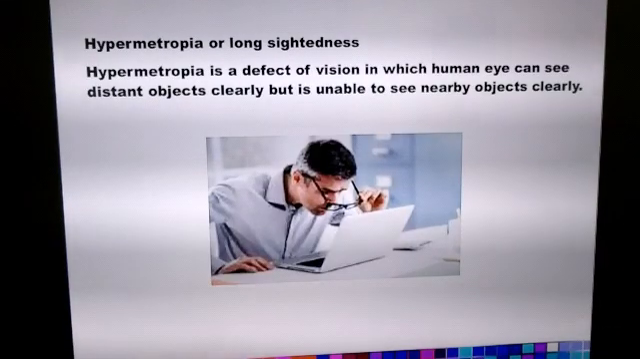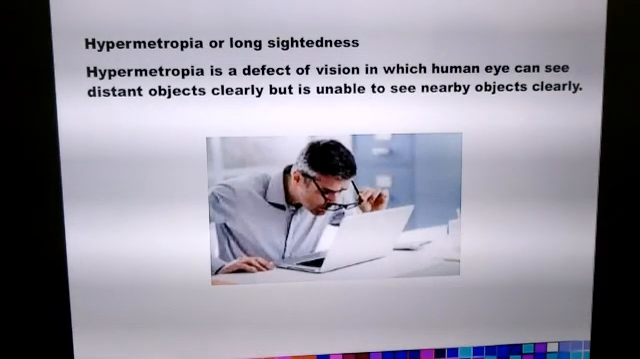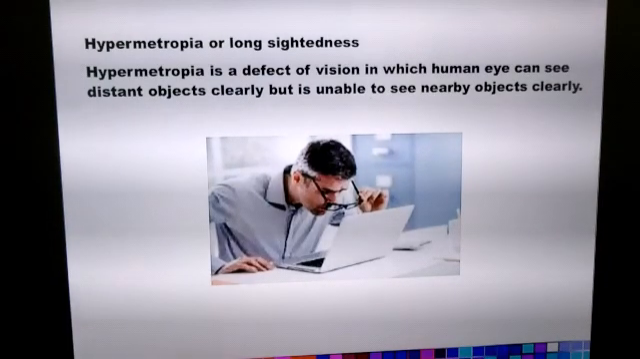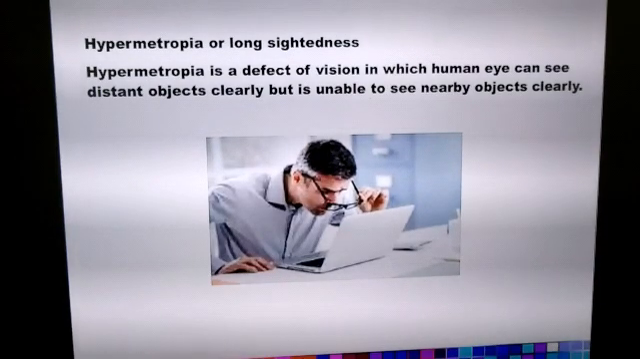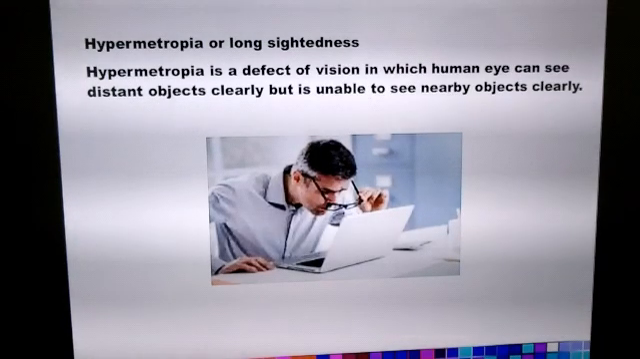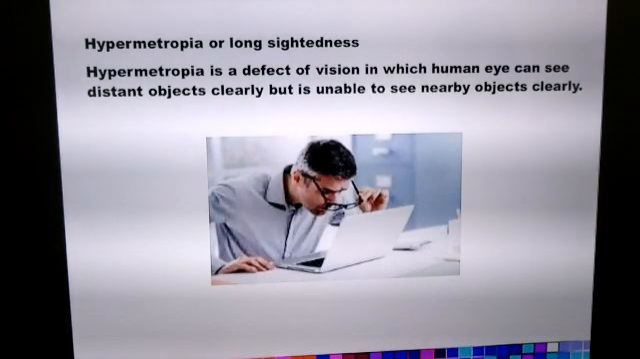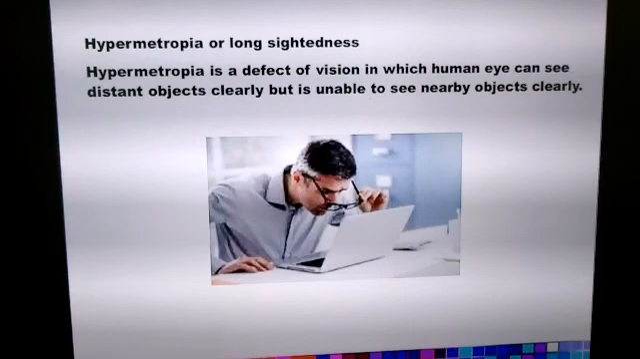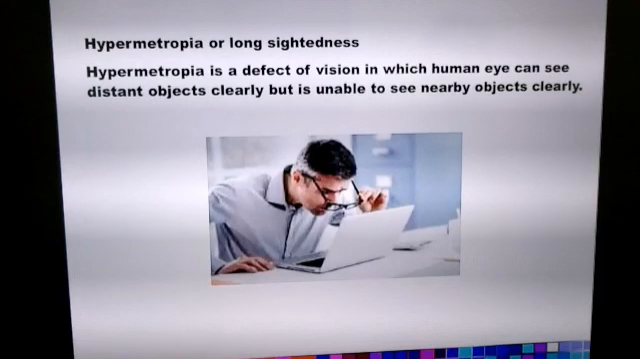The second defect of vision is called hypermetropia. Hypermetropia is also called long-sightedness or far-sightedness. This is normally seen in people about 35 or 40 years of age. It is a defect of vision where a person can see far away objects clearly but cannot see the nearby objects clearly. So hypermetropia or long-sightedness is a defect of vision in which a human eye can see the distant objects clearly but is unable to see the nearby objects clearly.